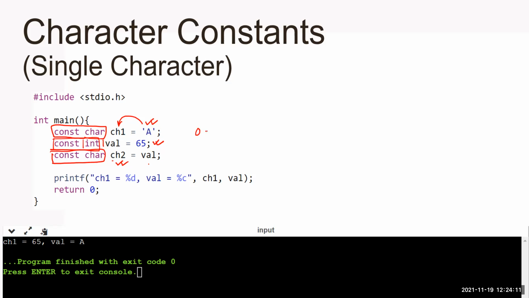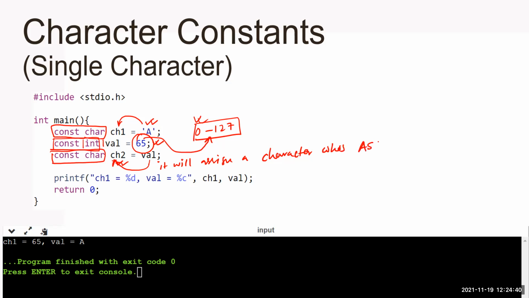So what is the range of character? This is the valid range, correct? Now look, this value comes within this range. 65 is greater than 0 and less than 127. So that means this value is known to the character data type as well. So when I assign this val to ch, what will it assign? It will assign a character whose ASCII value is 65. So 65 will be considered as an ASCII value.